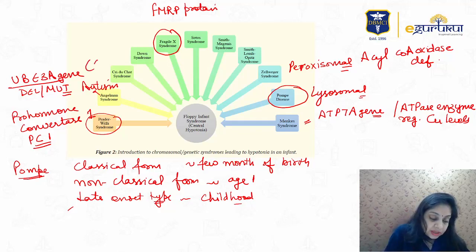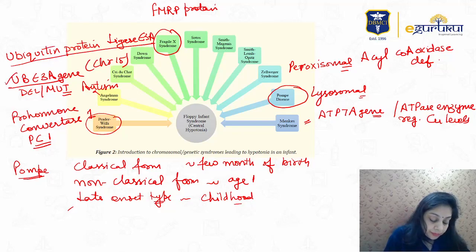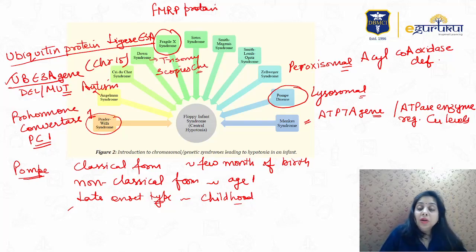This gene is present in chromosome number 15, right? It is related to the ubiquitin protein ligase E3A gene, right? And then you have Down syndrome. Down syndrome is caused by trisomy. You have 3 copies of the chromosome rather than 2, right? So this is about it.